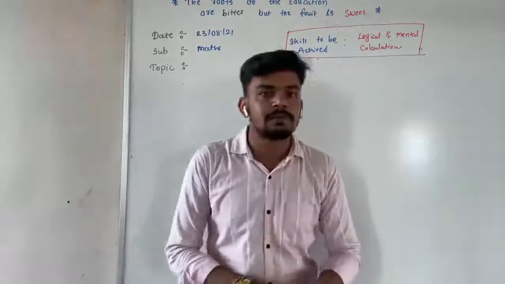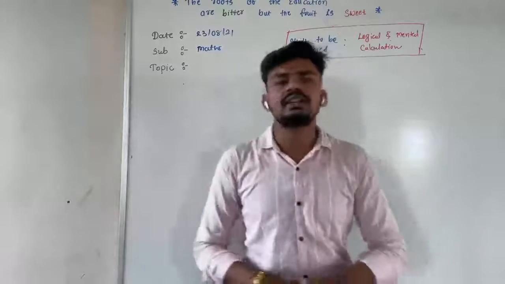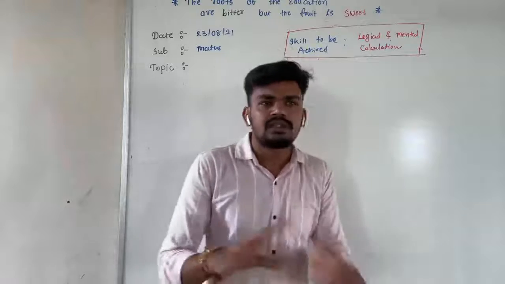Okay, why am I explaining this part? It is related to our next topic. There are no new topics.